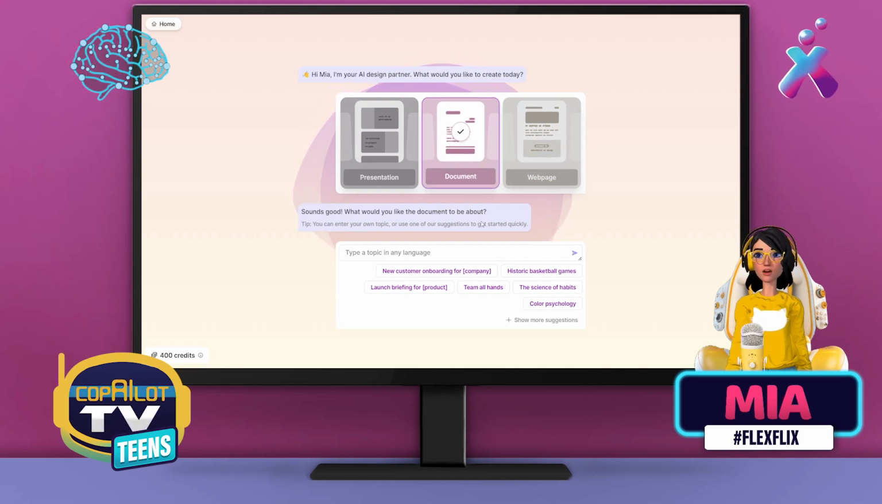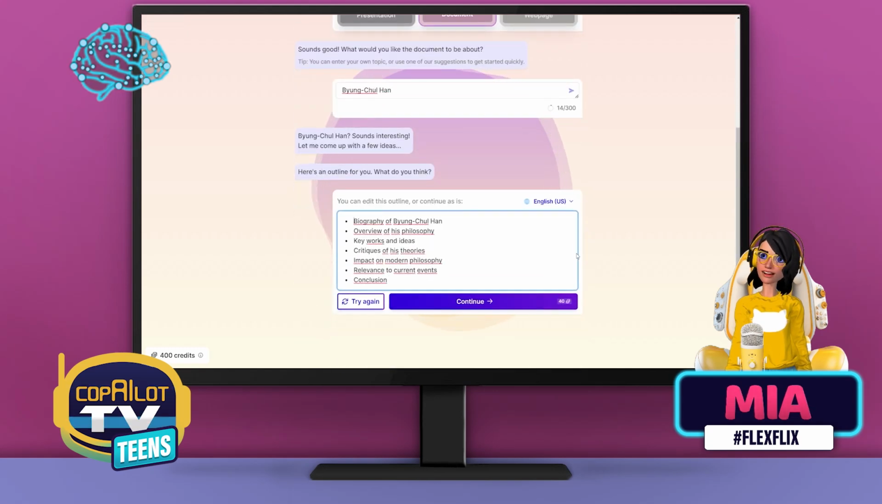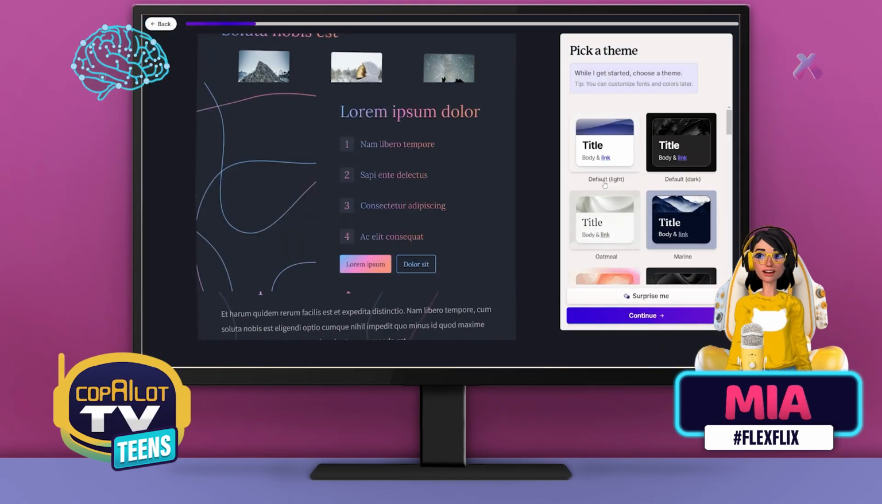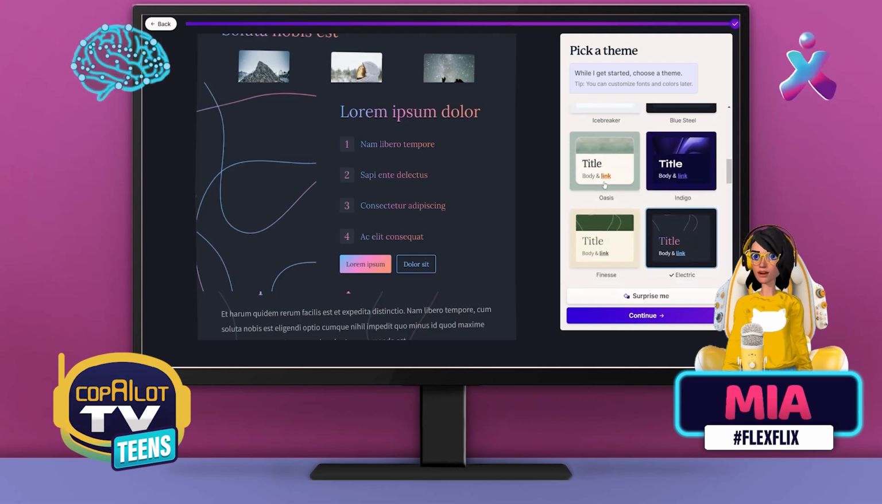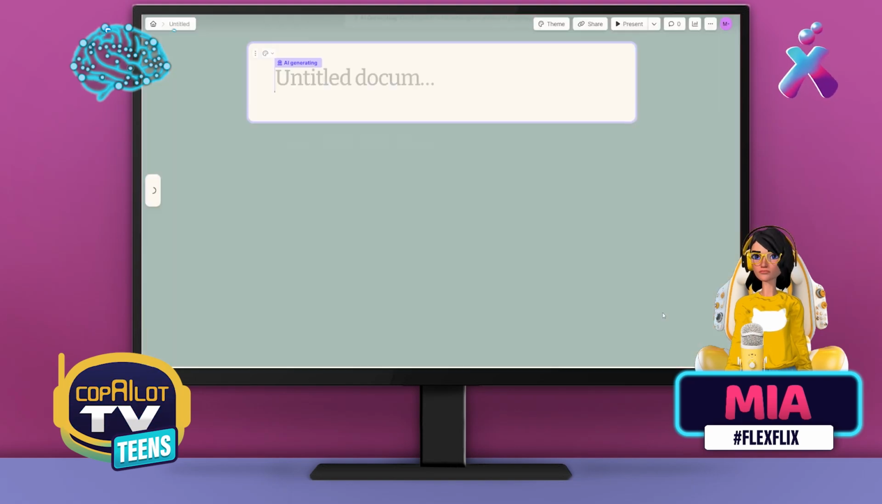Great. Once we click, we will have to write the topic that we want the AI to develop. Well, we are going to put the name of our philosopher, Byung-Chul Han. And the AI will return a list of topics that will appear in our summary. Okay, great. Now we'll click continue and it's time to put the final touches on the style that we want for our summary. There are so many options. I think I'm going to go with the Oasis option, continue.